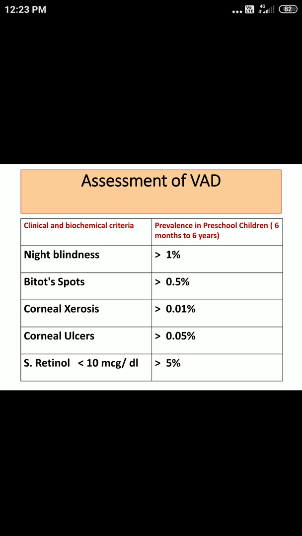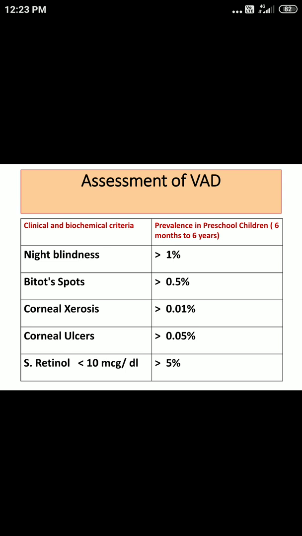Okay, either these 4 criterias, or we can go for laboratory examination. So here we can do serum retinol level. The guideline we are going to take is if it is less than 10 microgram percent, or 10 microgram per deciliter. Less than 10, how many children are there, we have to see. If we find that more than 5% of children are having their serum retinol level less than 10 microgram.